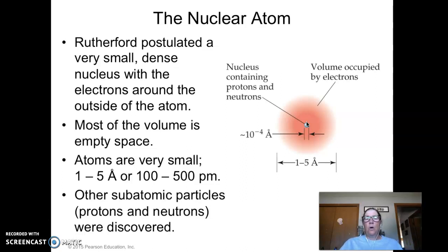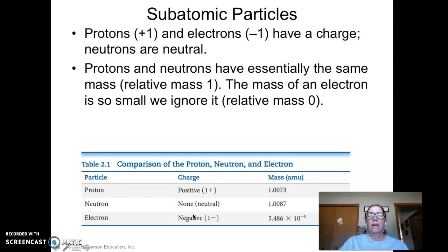Okay, so later on, there were guys that discovered that this nucleus was made out of protons and neutrons. Chadwick is the one that gets credit for the neutron. So we have three subatomic particles. We have protons, which have a positive 1 charge, and electrons, which have a negative 1 charge. And when you have an atom, these two equal each other, because an atom doesn't have an overall charge. So if you have 25 positive, you have to have 25 negative. So they're neutral.